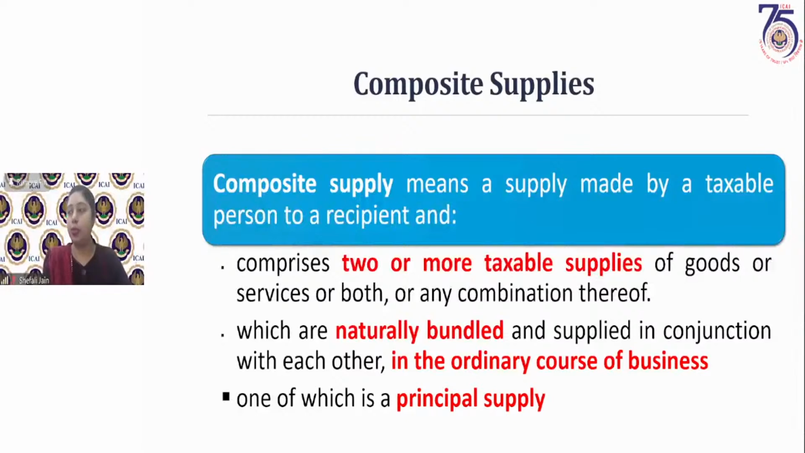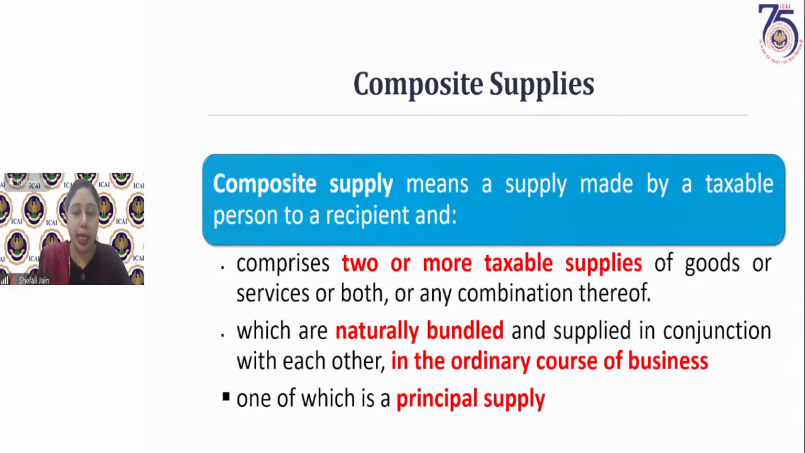Now we come to composite supply. We'll take queries afterwards. Let me first complete the composite and mixed supply concept. We'll take all the queries collectively. Composite supply is a supply made by a taxable person to a recipient. Just now we had seen what is a taxable person. So a taxable person is making a supply. Now this supply comprises two or more taxable supplies. At least two supplies are there in this particular supply.